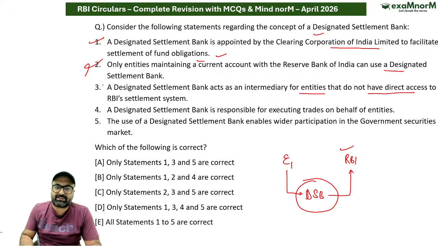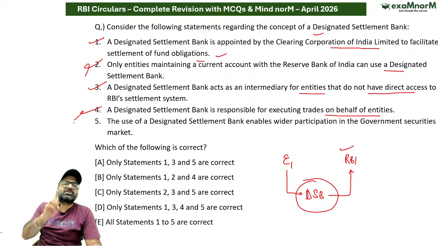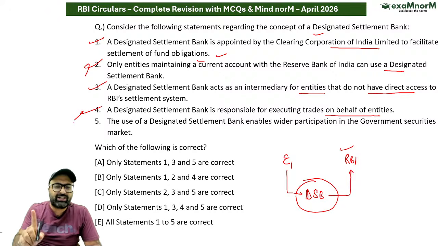Moving on to the next, a designated settlement bank acts as an intermediary for entities that do not have direct access. That is correct. A designated settlement bank is responsible for executing trade on behalf of the entities. No sir, it is only responsible for settlement, not for the trade purpose.